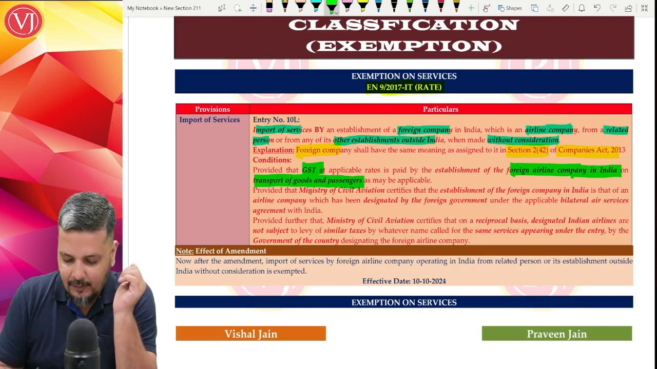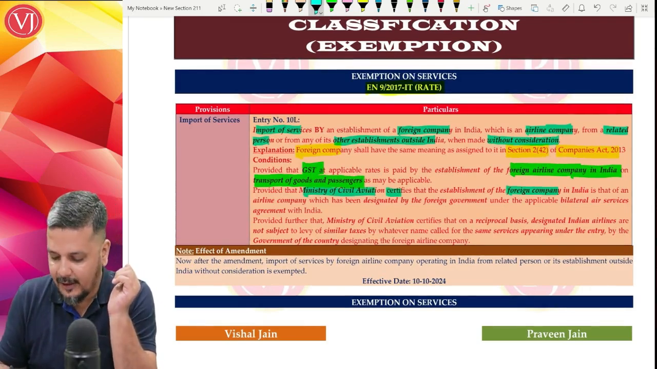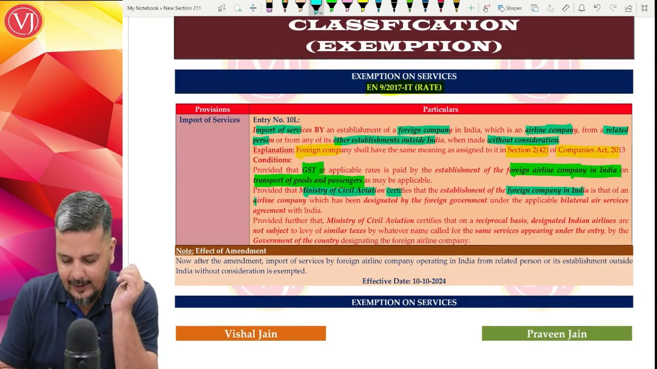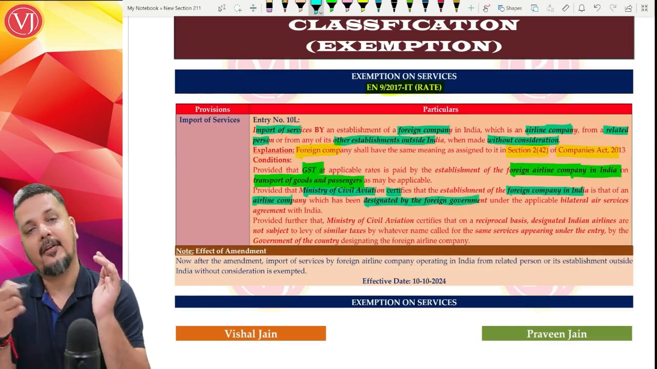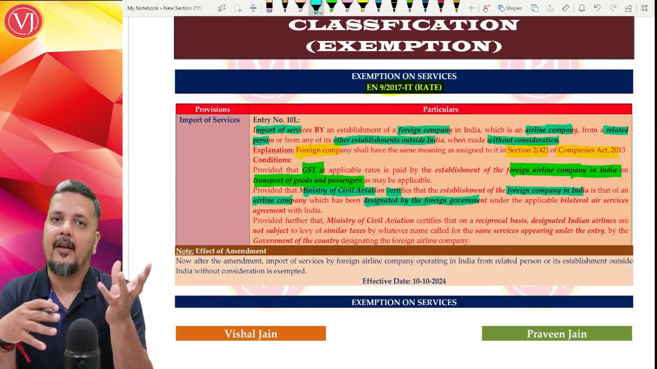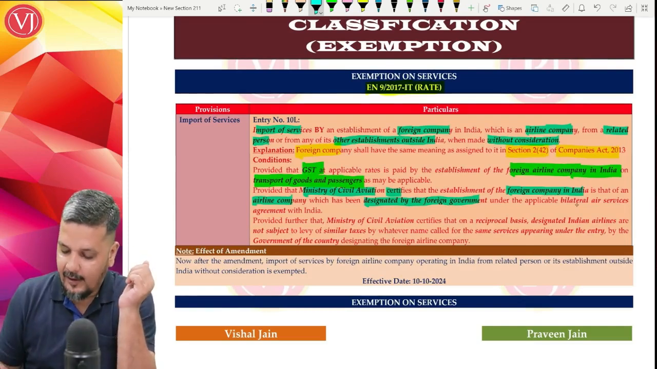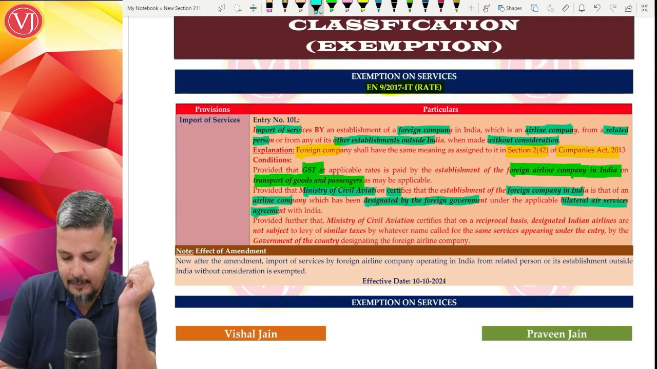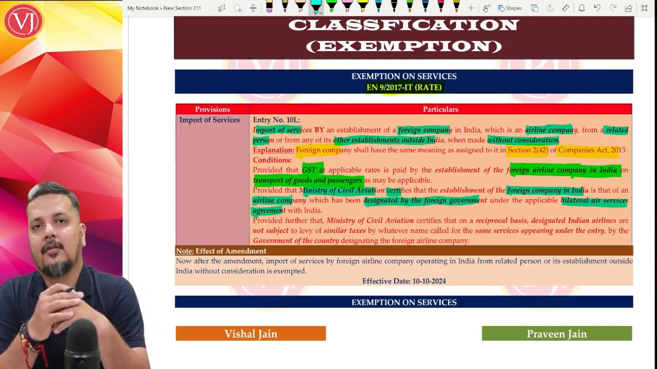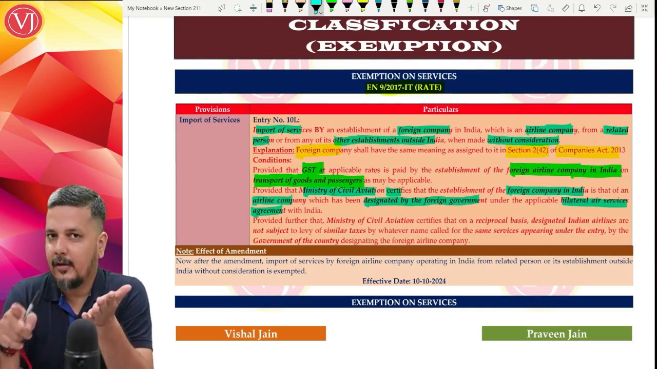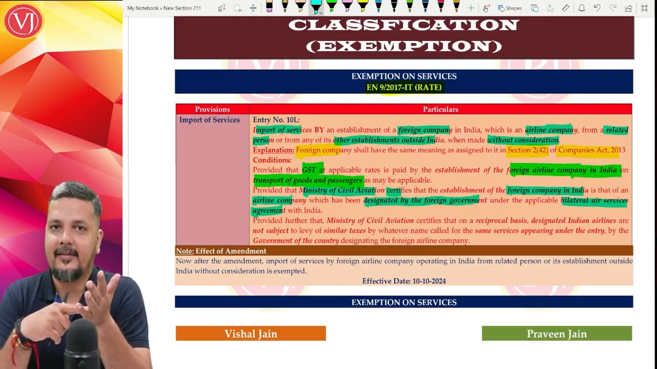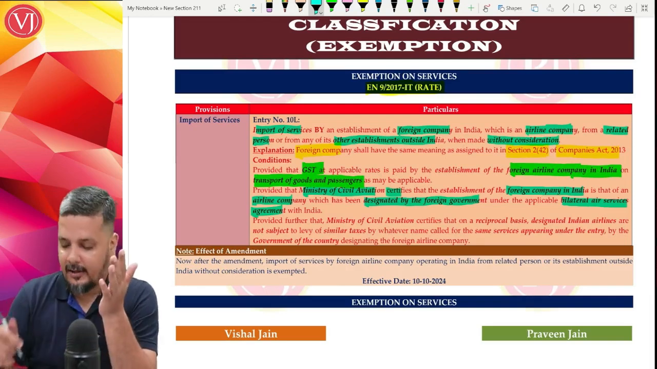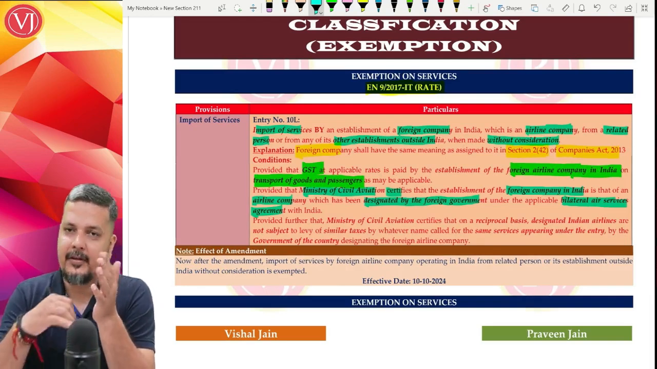Second, Ministry of Civil Aviation should certify that this establishment of foreign company in India is an airline company which has been designated by the foreign government. So it should have been designated by the foreign government. Supposing this airline company belongs to USA, this airline company should have been designated by USA government under the bilateral Air Services agreement between the USA and India. So Ministry of Civil Aviation tells that, okay, we're going to give benefit to this foreign airline company if its government, that is the foreign government, has entered into a bilateral air services agreement with India.